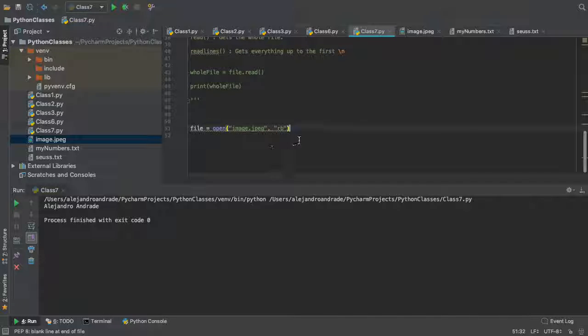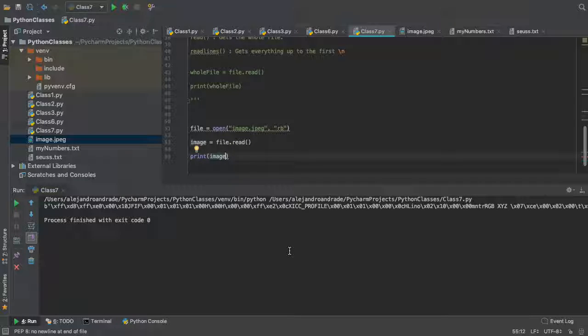So I have image.jpg, and then I'm gonna do image equals file.read, and print this out to see what happens, right? You gotta see that it's in binary mode. So we do print image, and it's just gonna be a bunch of bytes. This is how an image looks in terms of bytes.